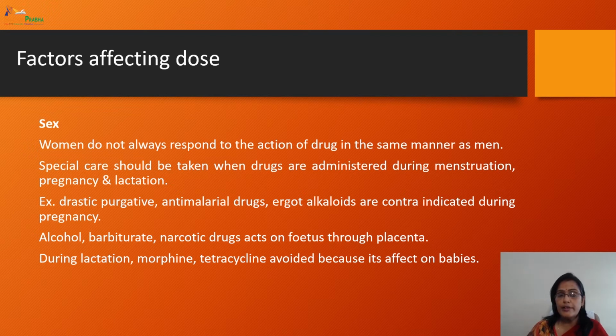So it is very important to take care about the sex of the patient while prescribing the drug: to whom it is going to be prescribed, what is the age, what is the sex, and what condition is associated with the patient.